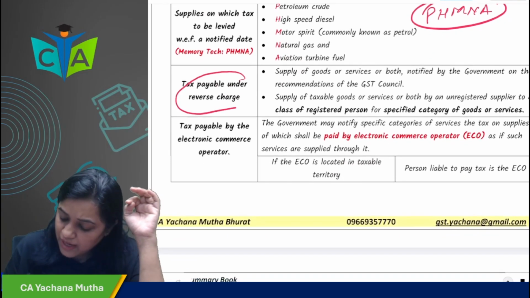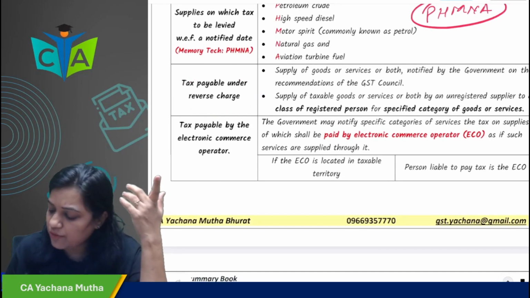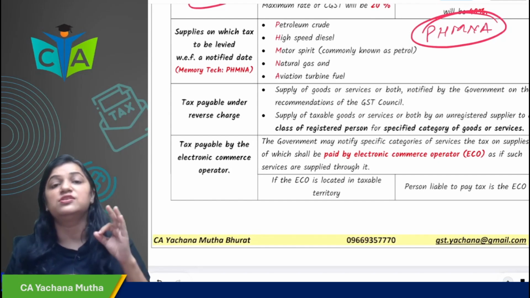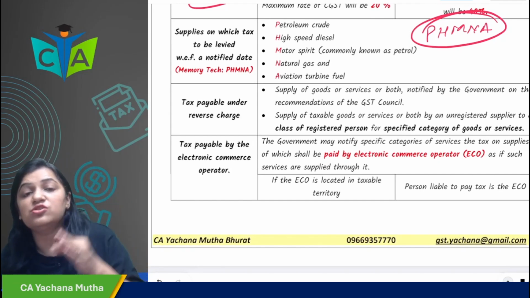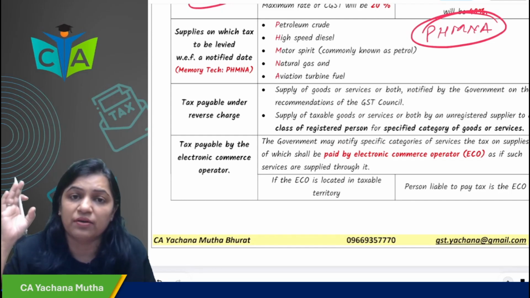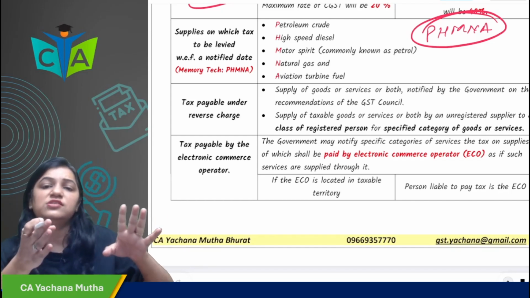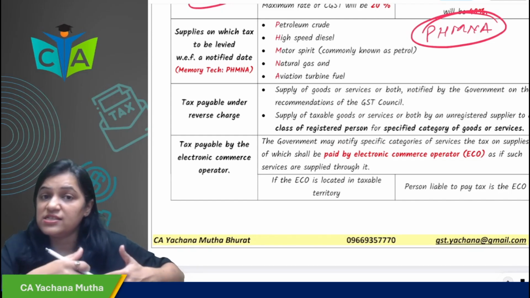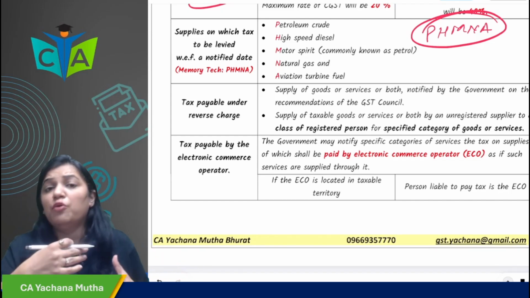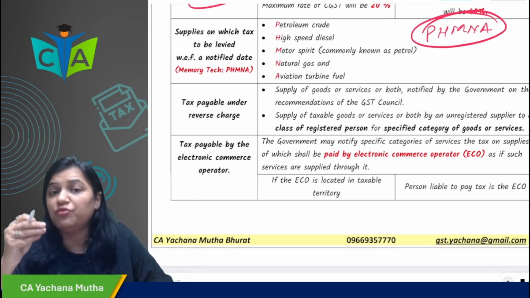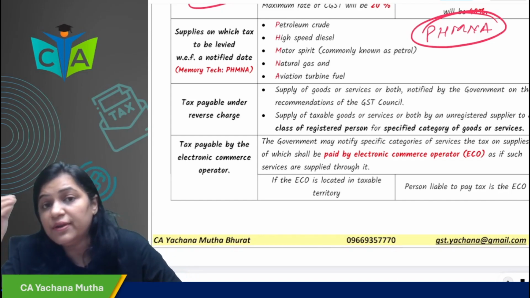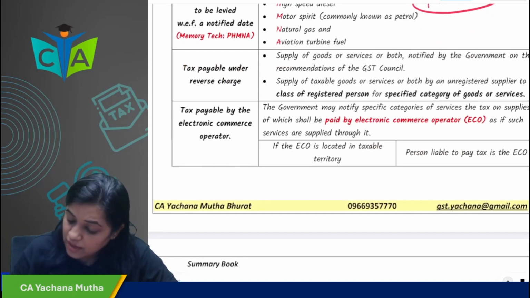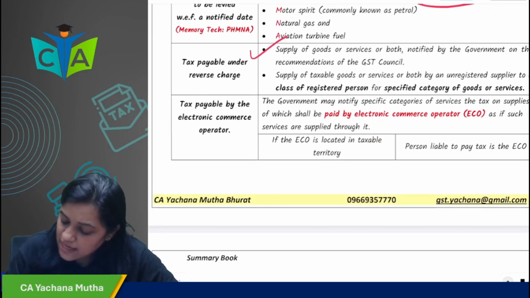Next, tax payable under reverse charge. This chapter only we are going to study. On notified goods and services, tax will be discharged on reverse charge by the recipient. Generally, on all goods and services, tax is discharged on forward charge or normal charge by the supplier. However, there are certain notified goods and notified services on which tax will be discharged by the recipient on RCM. Okay. Next, this is 9.3 what we have studied.